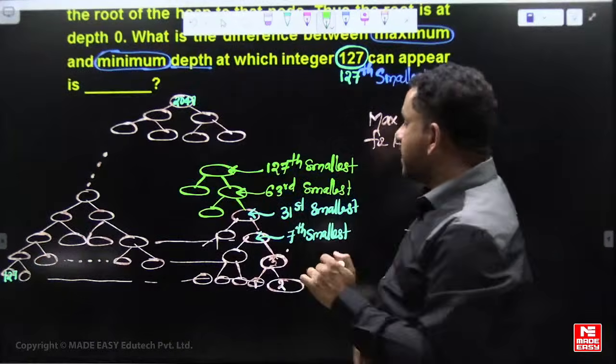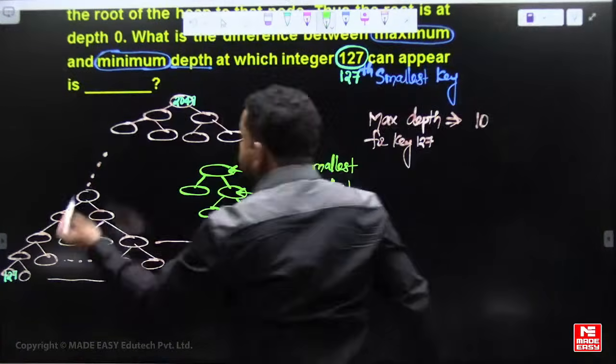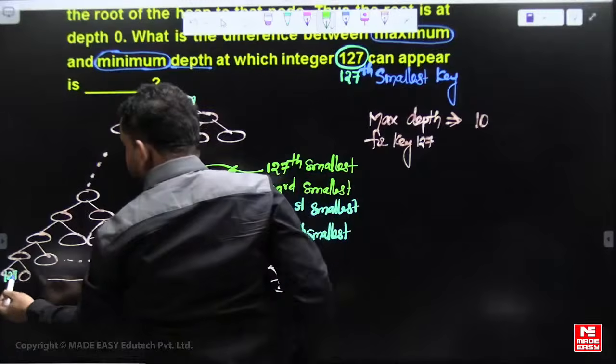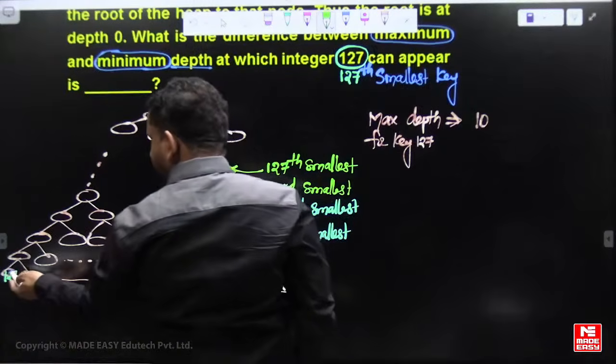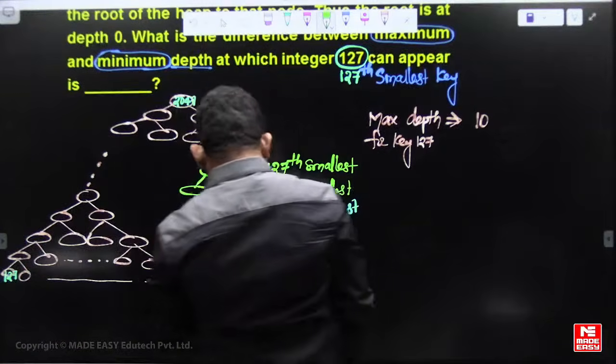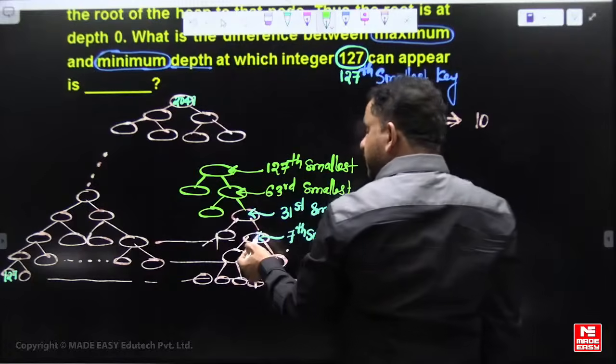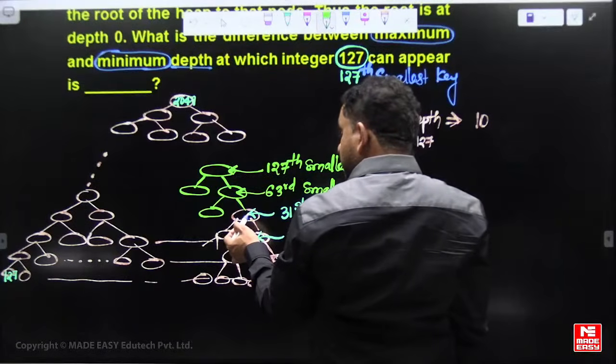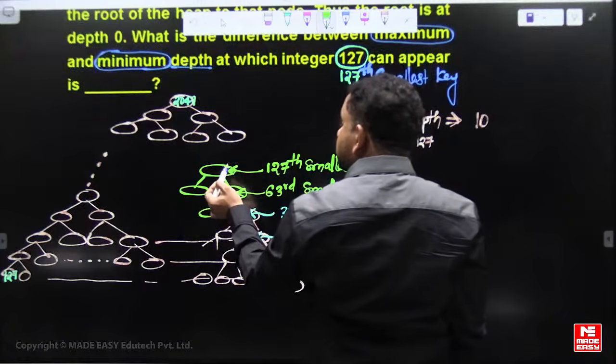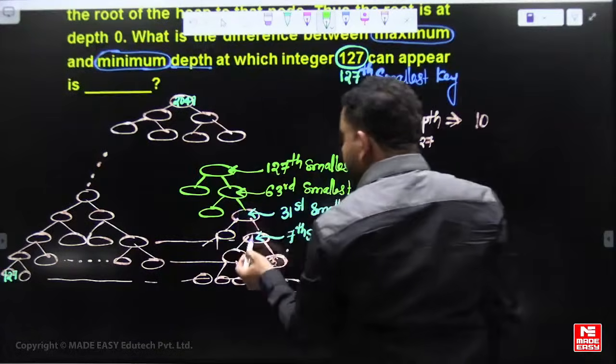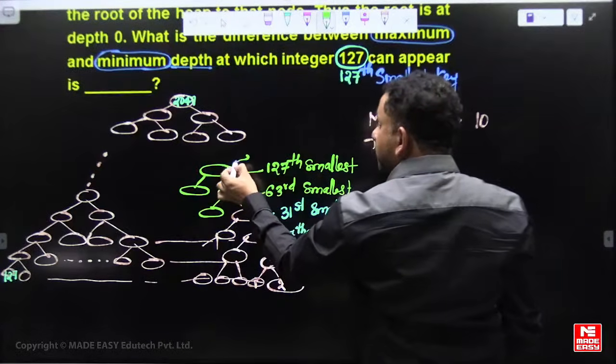So for the minimum depth, total depth is 10, so 10, 9, 8, 7, 6, and depth 5 here.